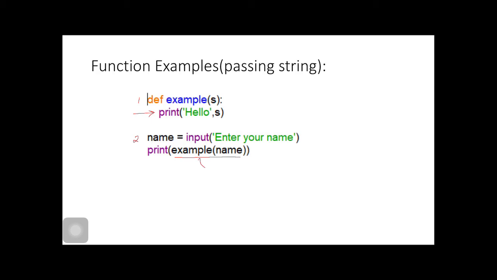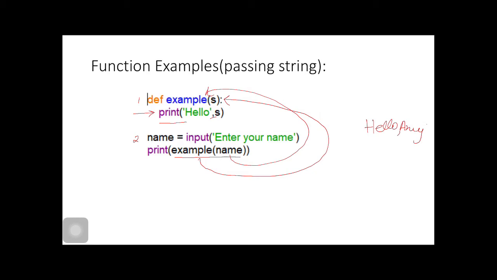Then here we find a call to the function example. We will transfer our control to this statement, name. Now name is passed, suppose name is here Anuj. Hello Anuj. We will get what we printed on the screen, hello Anuj. Then we will also get a print of what this function returns, because the function does not explicitly specify a return statement here.